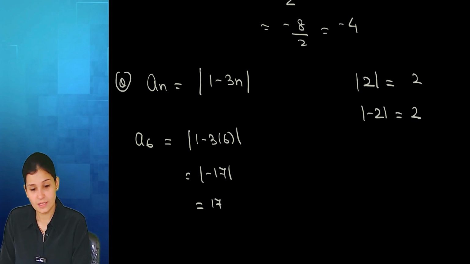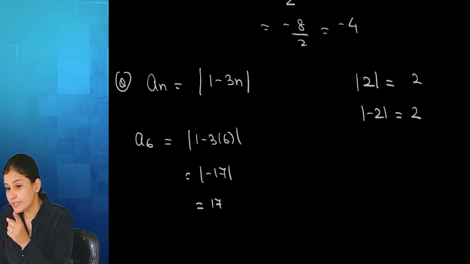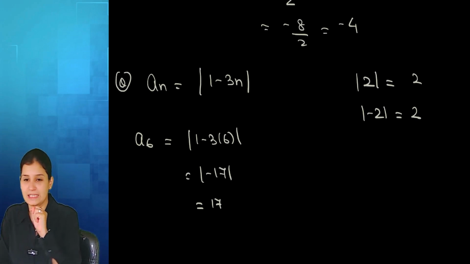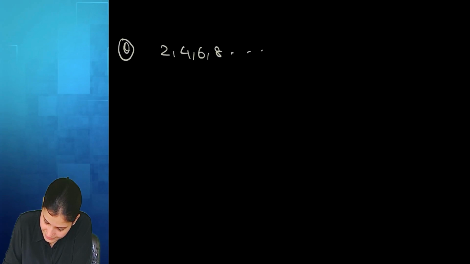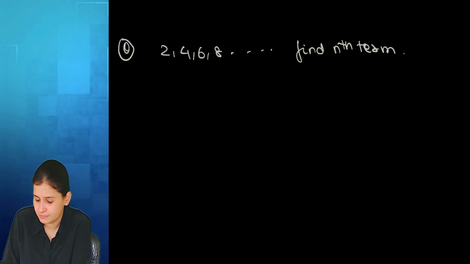Now the second variety will be, I'll give you the sequence and you need to guess which one will be an. For example, my sequence is 2, 4, 6, 8 and so on. We want to find the nth term, nth element, general term.